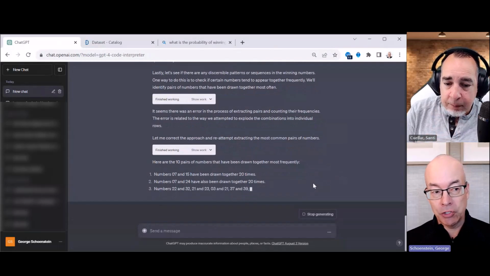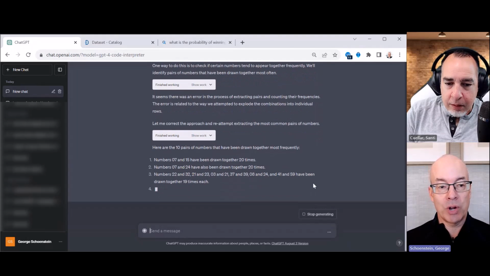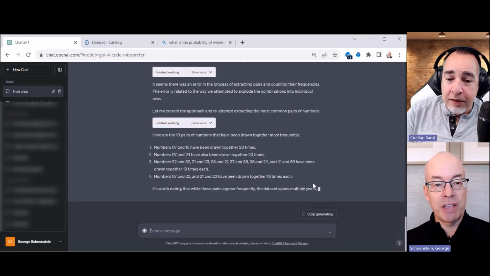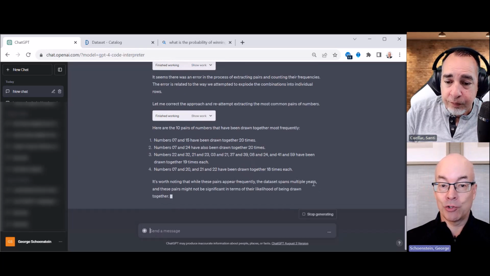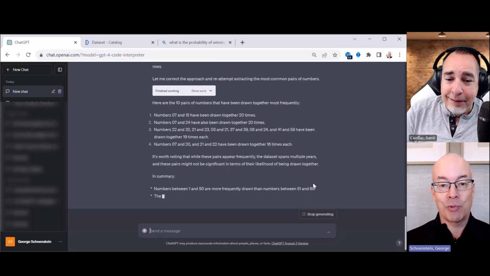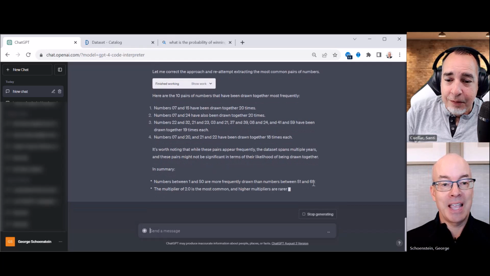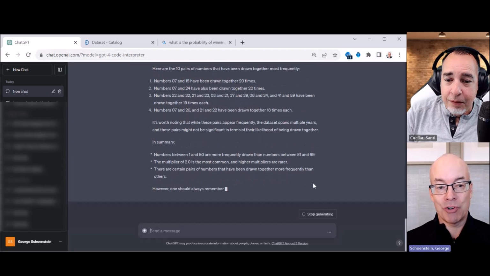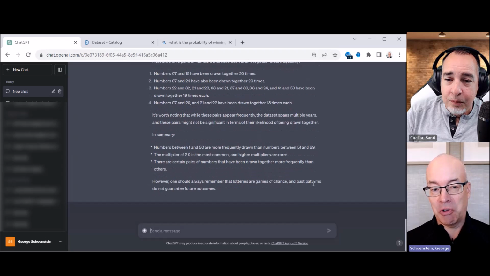Now it's doing, this is far more analytics than we saw the first time. We asked a very similar question. So it is giving number 7 and 15 have been drawn together 20 times. These are some interesting things. It absolutely did not identify this before. And it's got other sequences of numbers drawn together. Again, this is all random from the standpoint of a lottery draw.